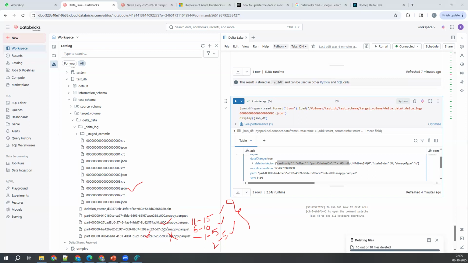Logically it is deleting and recreating the same file, and it is capturing that metadata in some other file. Clear? This is what we call deletion vectors. Deletion vectors are purely to save storage. Which records got modified by the user in a table, that information will be available in the deletion vectors.